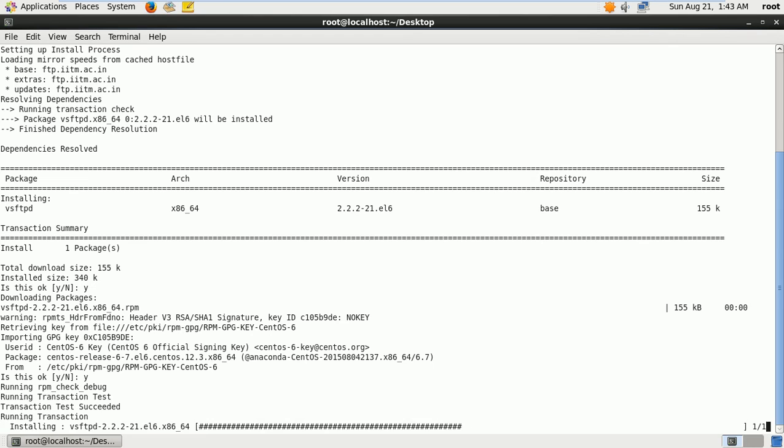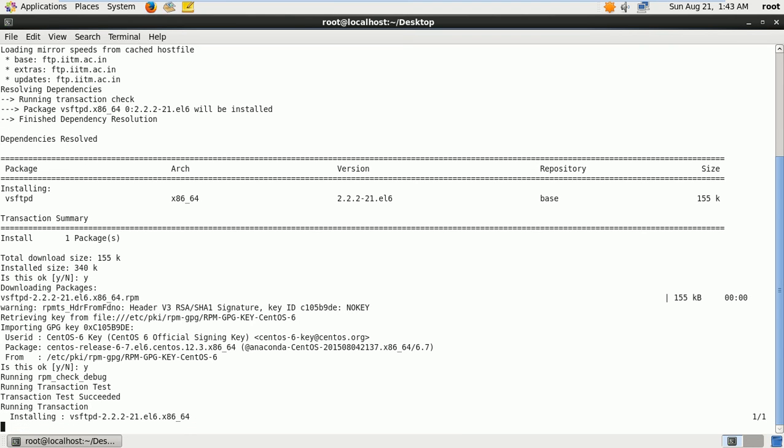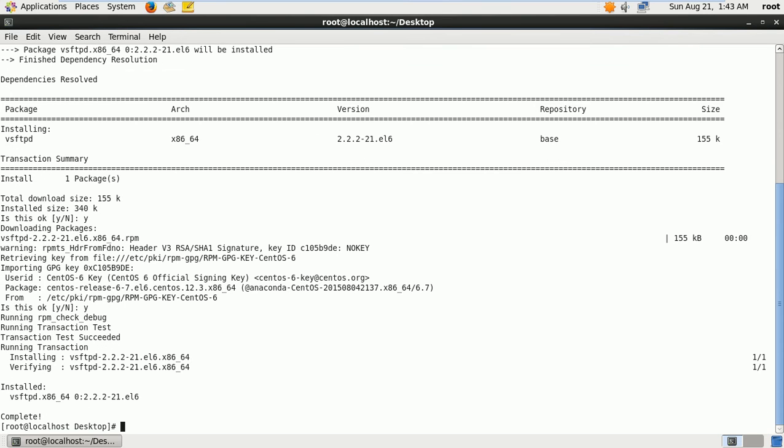After installation of the vsftpd package, you need to install DHCP, xinetd and SysLinux also.